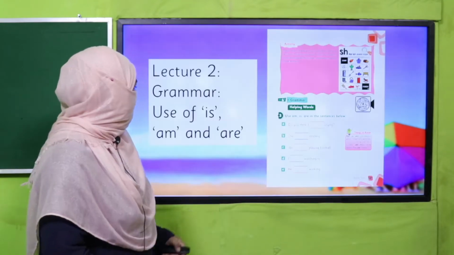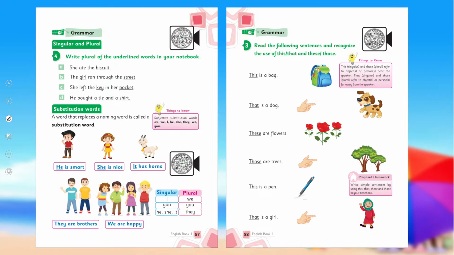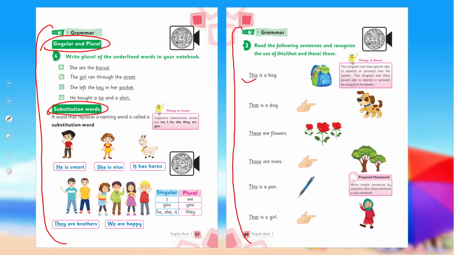And my dear students, today under the title of grammar, we are going to learn the use of is, am and are. Before this, I have taught you about singular and plural naming words. I have taught you about substitution words, and I have also taught you about pointing words. I hope you remember this, that, these, those.